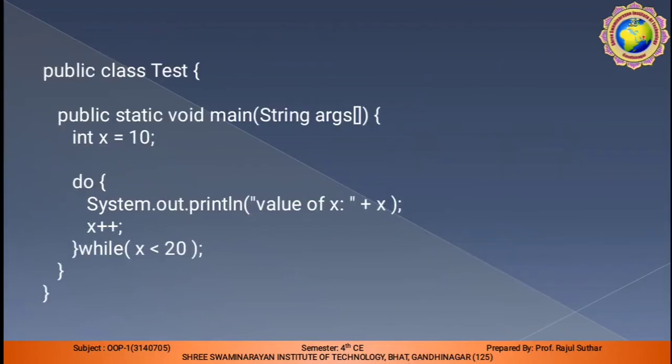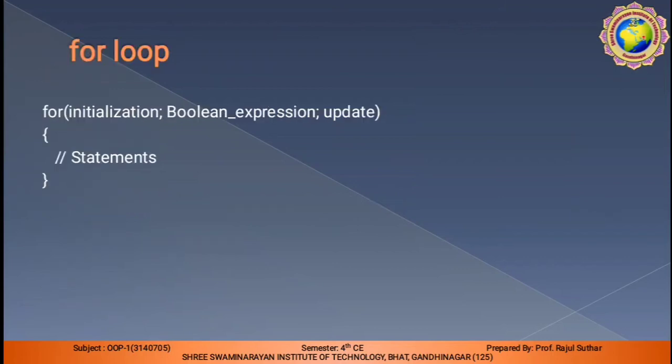Same class, like test.java. So public static void main, String args, is required. Integer x is equal to 10, that is our initial value we have declared. Do, then the simple statement block of code will be executed first, so x plus plus, and finally we check the condition by using while. So while x less than 20, the condition will be checked after the execution of the code. The block of code will be executed first, then the condition will execute.